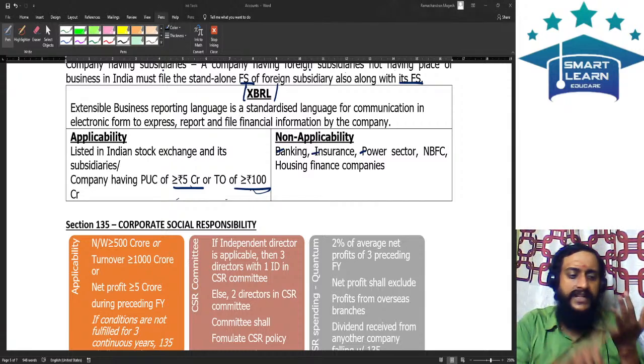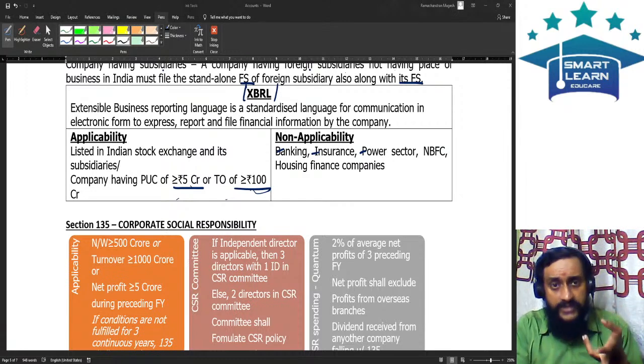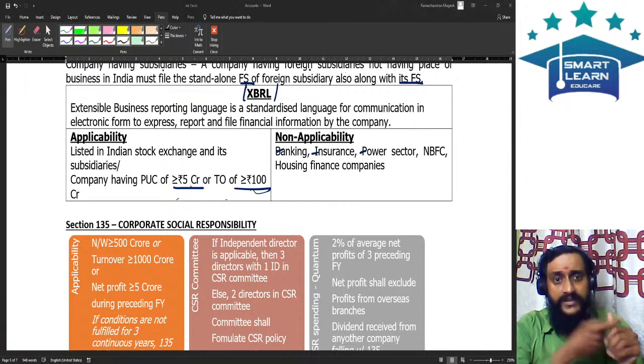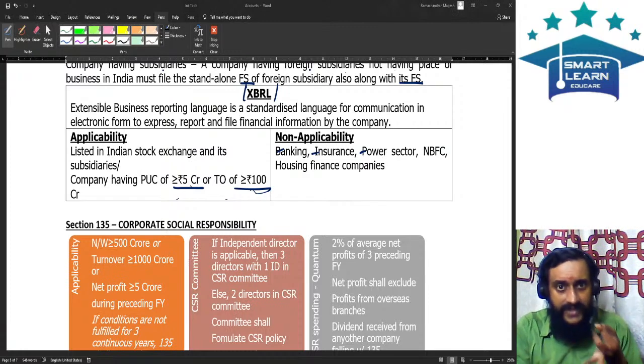What I have done is that for the previous batch, I have taken notes like this, a quick revision. I have taken for Indian Contract Act, for Negotiable Instruments Act, for deposits, for accounts, audit, share capital. I think I have also taken meetings. So everything is available with us.